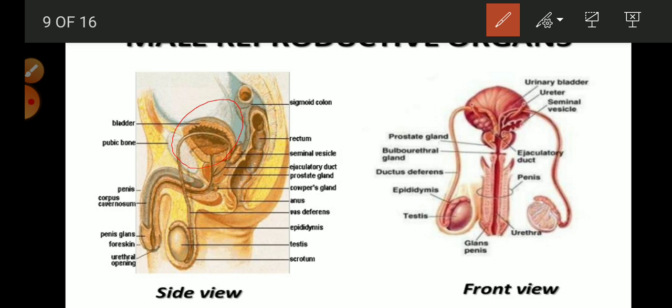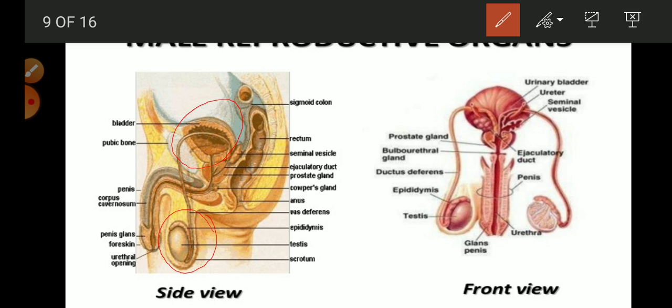You can see some of the organs, like this very important one, the testis. The testes are present in the skin pouch outside of the body, called the scrotum, and the testes are rounded ball-like structures in which the sperms are produced.